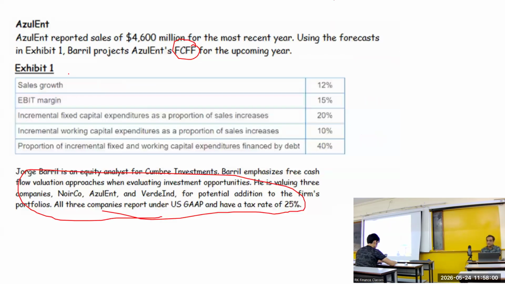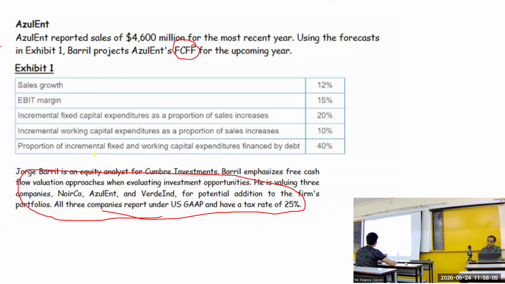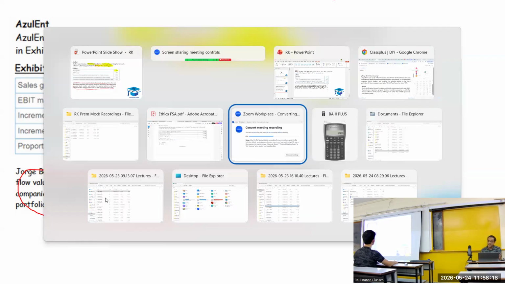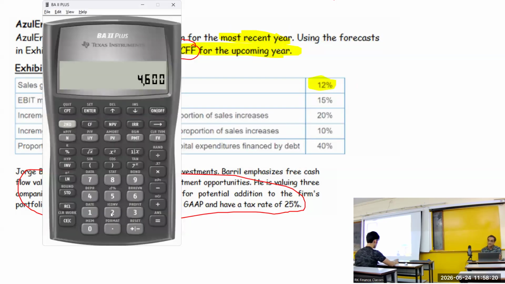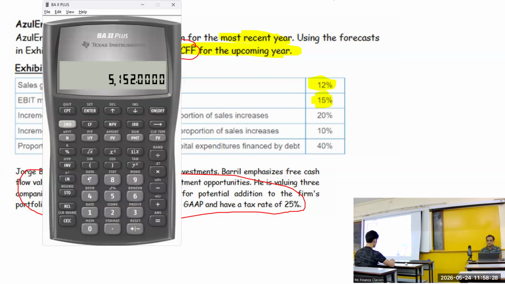Okay, those who were on the right track, I'm happy that you understood that the sales were for the recent year and the question was to calculate FCFF for the upcoming year. So you required sales for the next year and hence you added 12% to that. So 4600 plus 12%. That's what I was asking Agnel. Agnel was not telling me it's the next year sales. So this is the sales of next year, 5152, of which 15% is the EBIT margin. So I'll get an EBIT of 773.